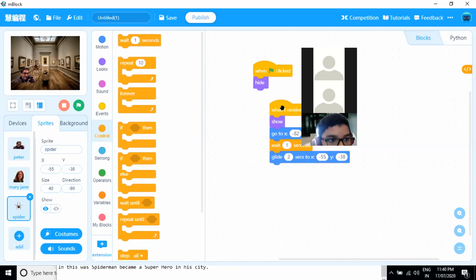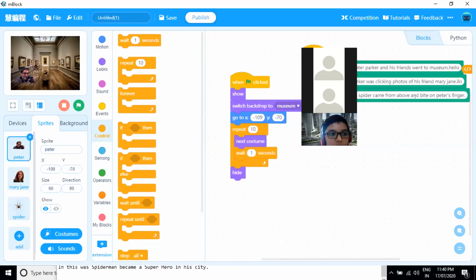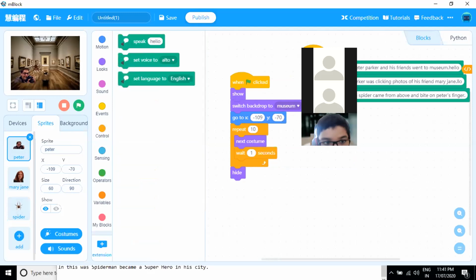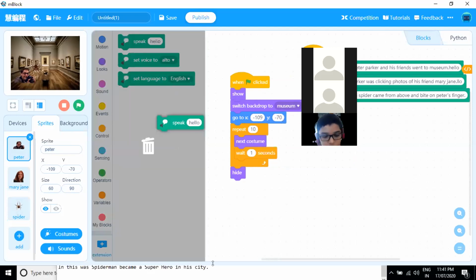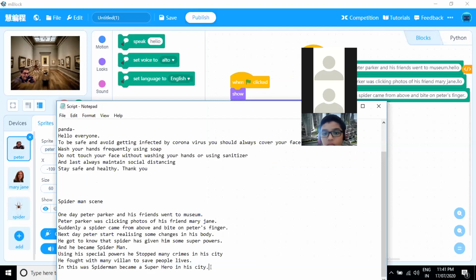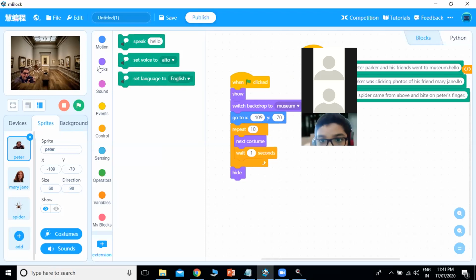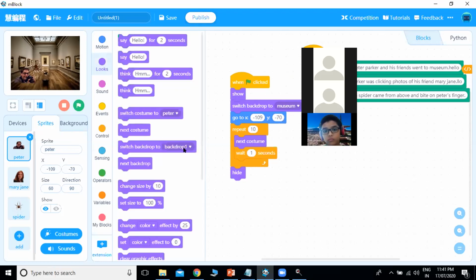Okay, so we are done with this part. A spider comes, and suddenly a spider came from above and bites the fingers of Peter Parker. So we'll continue the script. Then what happened? Next day, Peter Parker. Now we have to change the costume and change the backdrop. So we will switch backdrop to bedroom. We have to hide all the sprites.